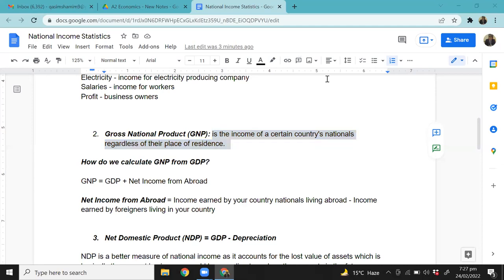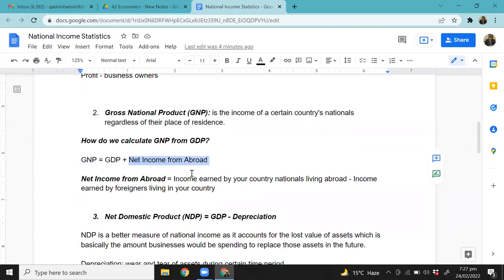Great. Now, the next thing is how to calculate GNP from GDP. Have a look at this. Gross national product is equal to GDP plus net income from abroad. Now, I don't want you to be scared of this word. This is a very simple thing that we have just discussed.